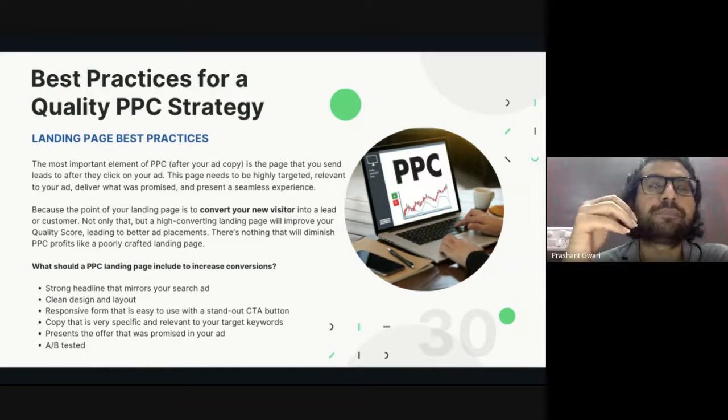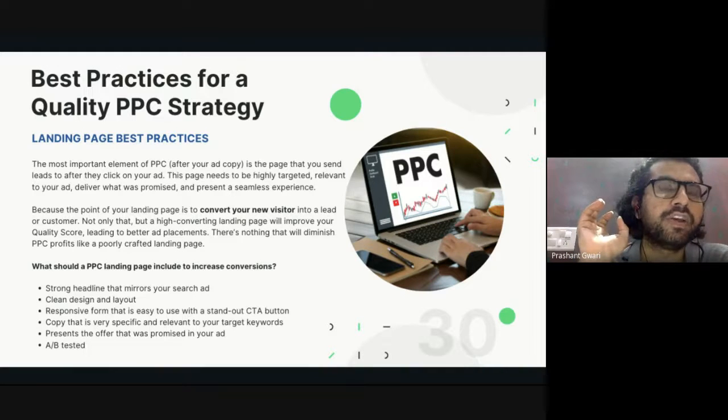After ad copy, the landing page is the most important element, because ad copy is the first thing a searcher will see when your website ranks on the first page. First thing they will see is your ad copy. Second thing they will see is your landing page.